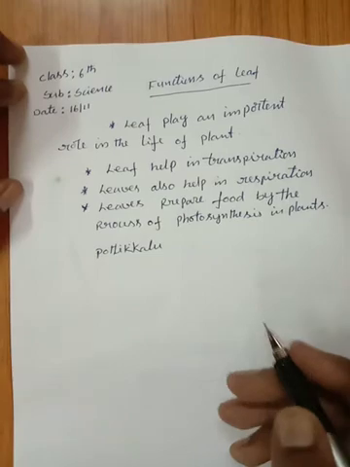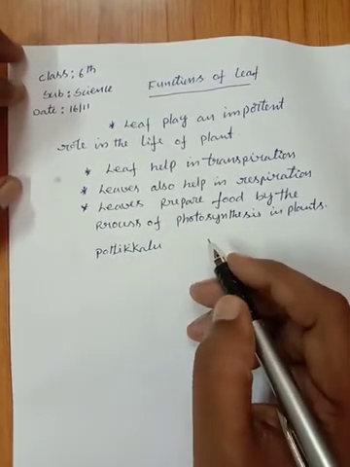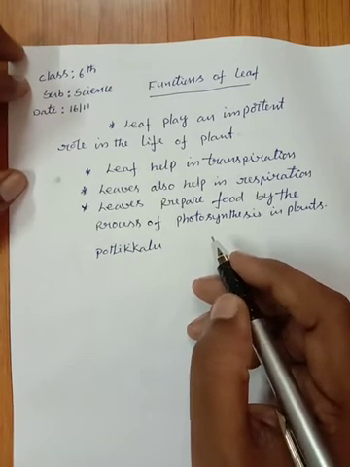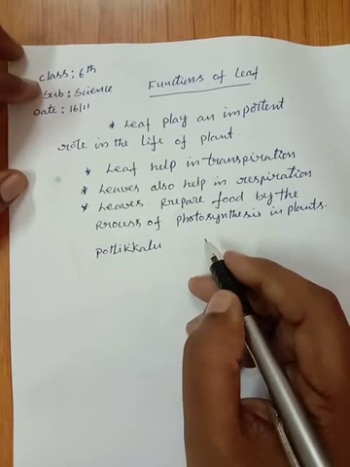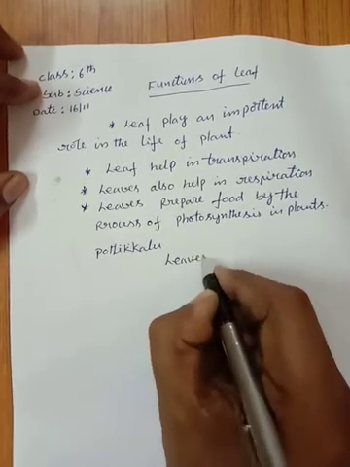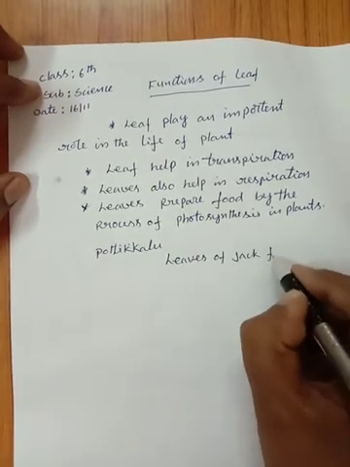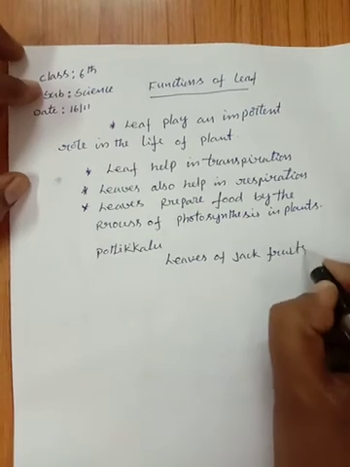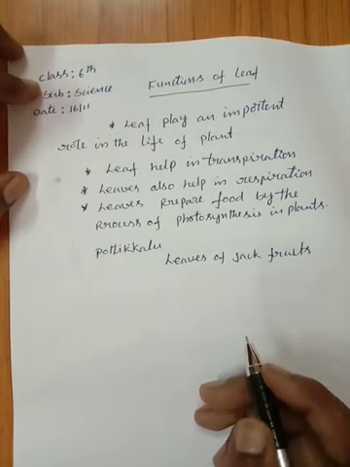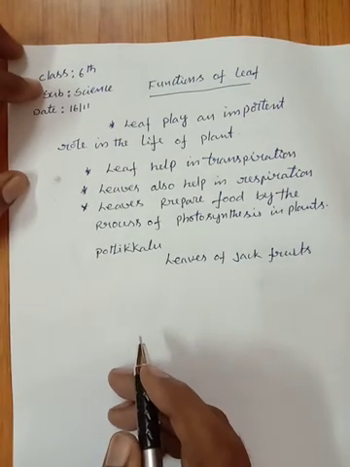Leaves of jackfruit trees are used in the preparation of Pottikalu food.